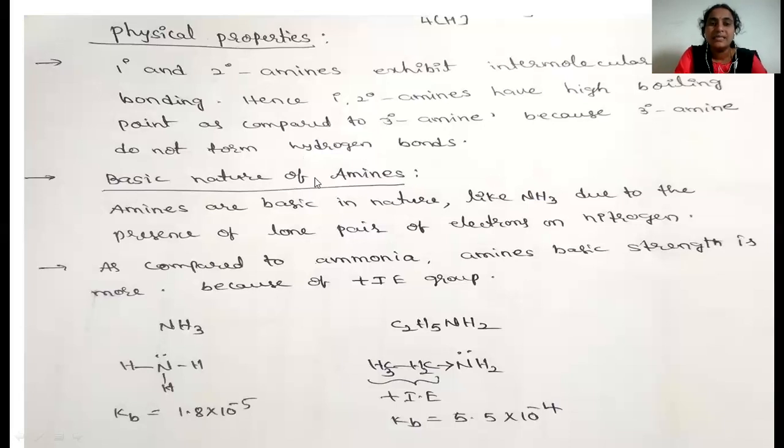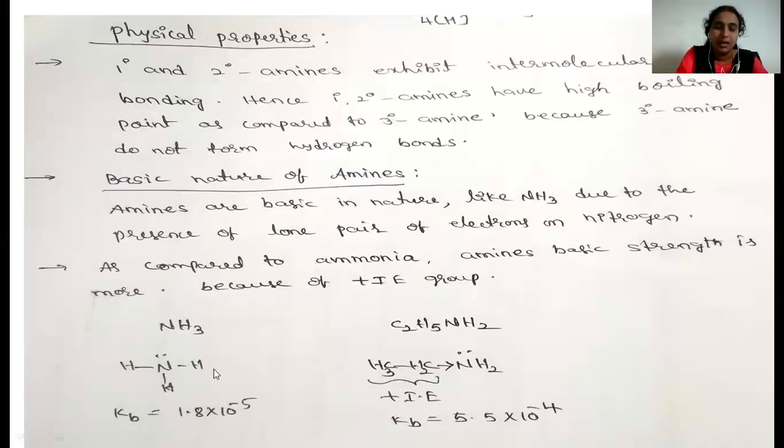Coming to the basic nature of amines, as we all know, all the amines have basic nature. Hence, all the amines act as Lewis bases. Why? Because the nitrogen in amines contains a lone pair of electrons, hence they act as bases. Amines are basic in nature, like ammonia. Due to the presence of a lone pair of electrons on nitrogen, all the amines or ammonia act as Lewis bases. As compared to ammonia, the basic strength of amines is more.